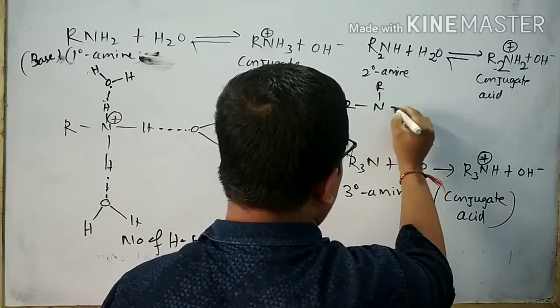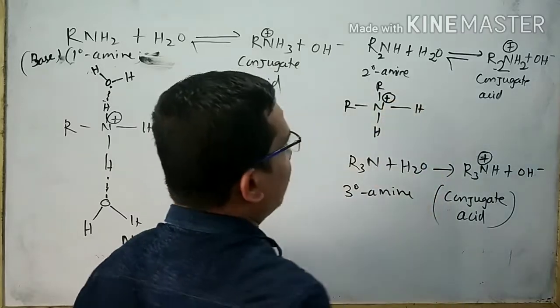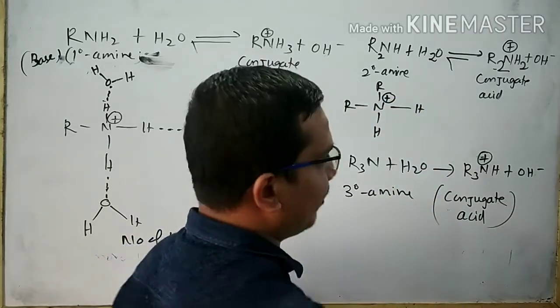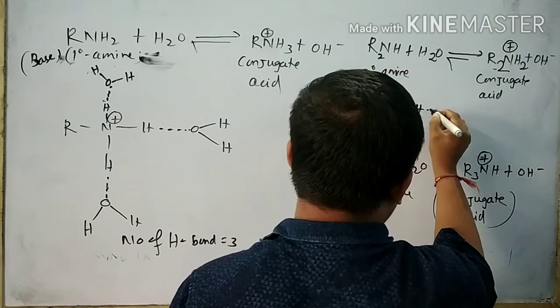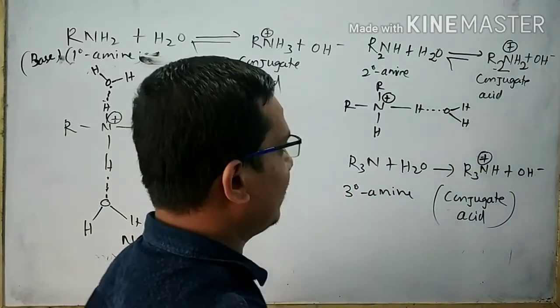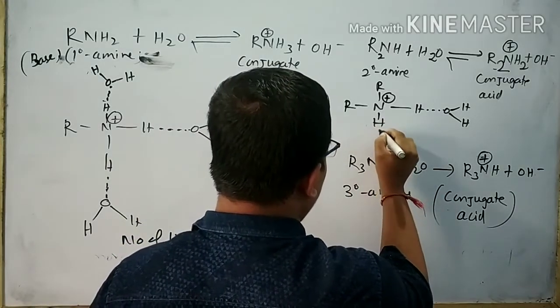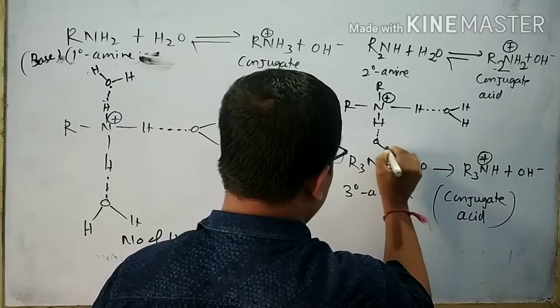Similarly, if I want to draw the hydrogen bonds of the conjugate acid in water, I can draw like this. This is the conjugate acid of 2 degree amine and the hydrogen bonds are shown like this. Here also I can draw the hydrogen bond like this.